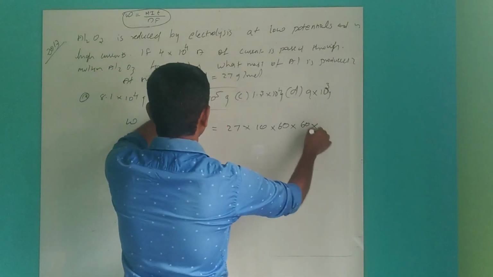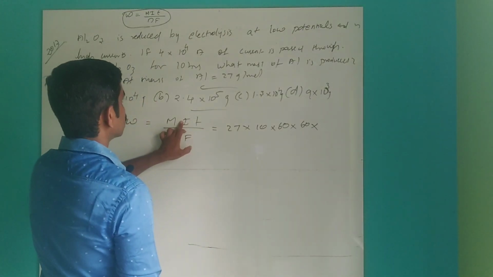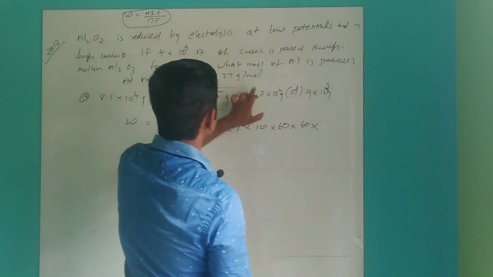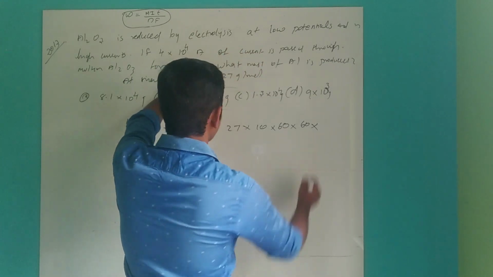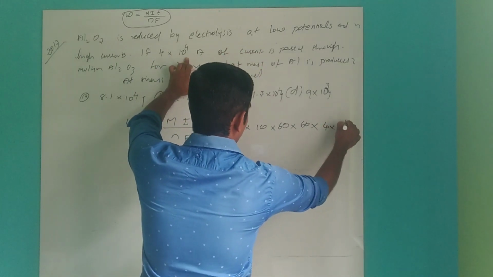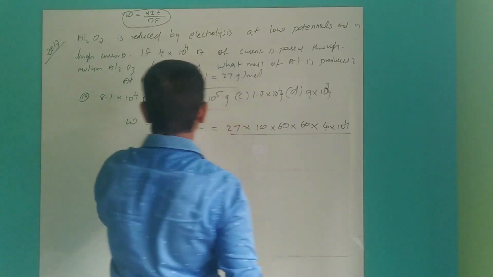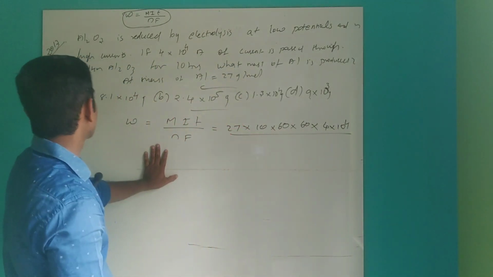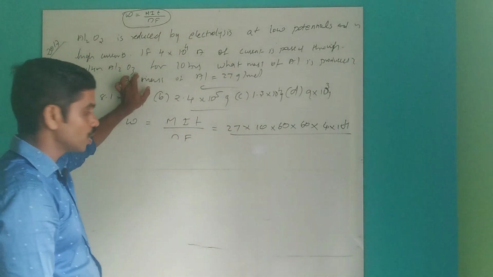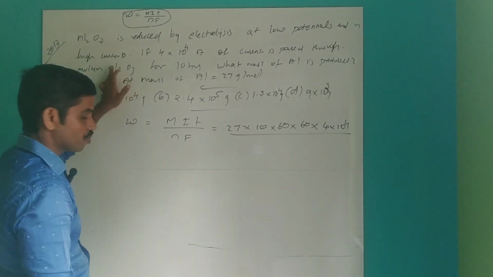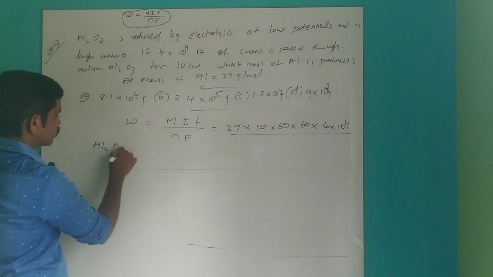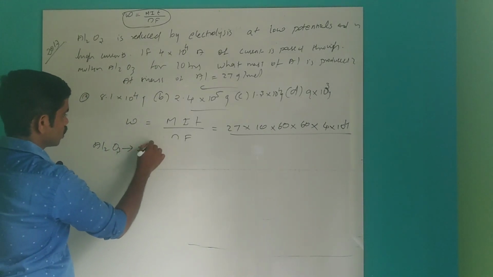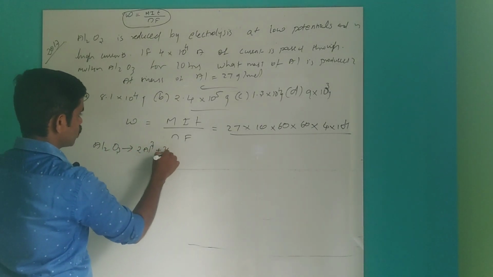Time is 10 hours, and the current is 4 into 10 power 4 ampere, divided by the number of moles. Here we have Al2O3, so aluminium is Al3+. How will Al2O3 ionize? It gives 2Al3+ plus 3O2-.